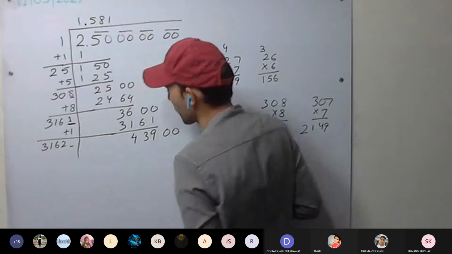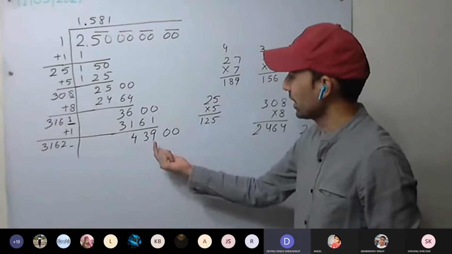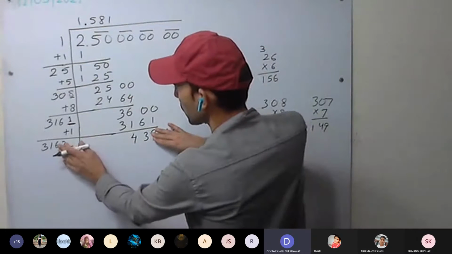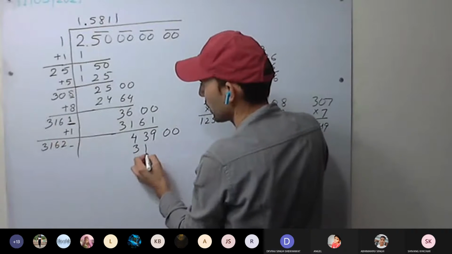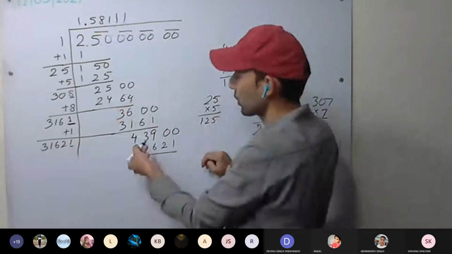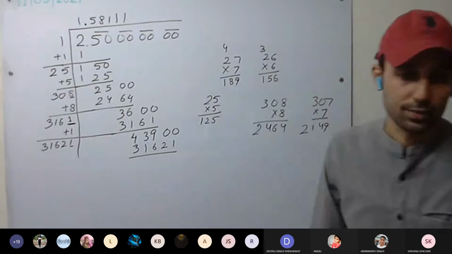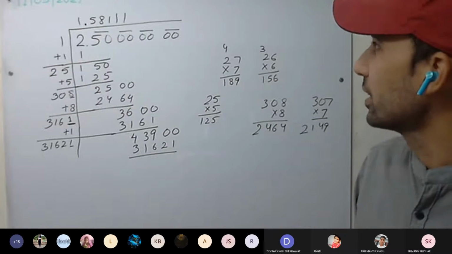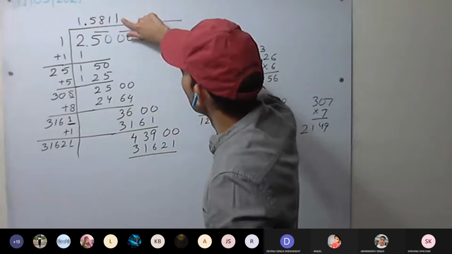6, 2. Again you can check here. Sir, 3, again 1. Sir, 2, again 1. 1, 2, 3, 4 digits. Again 1. 3, 1, 6, 2, 1. 1, 1. Rest we do not have to do. We got how many decimal places? 4 decimal places. And we require 4, we got. Okay, extra have written.